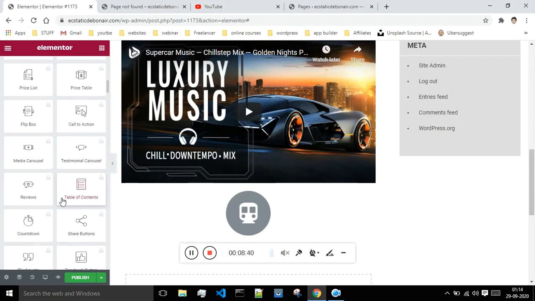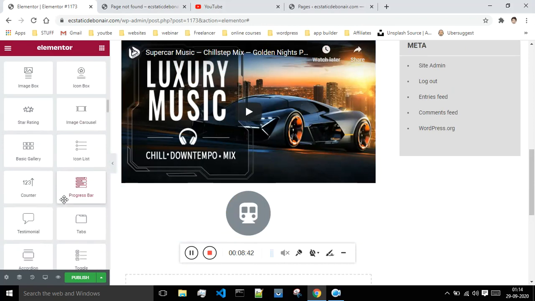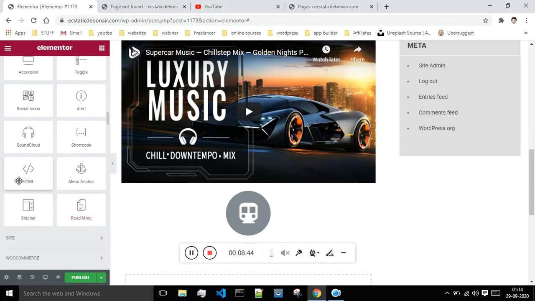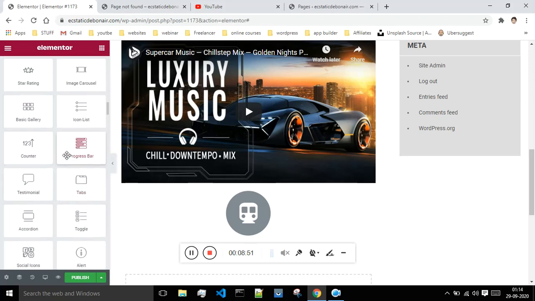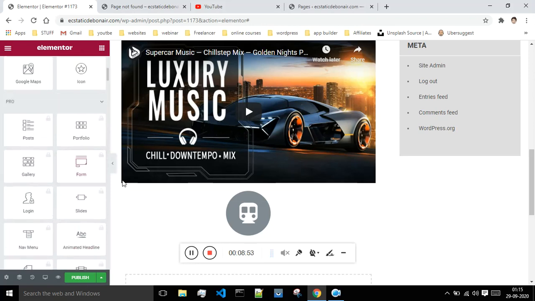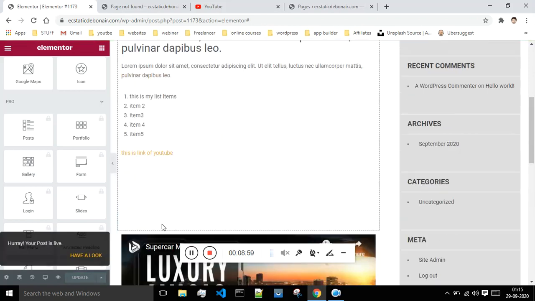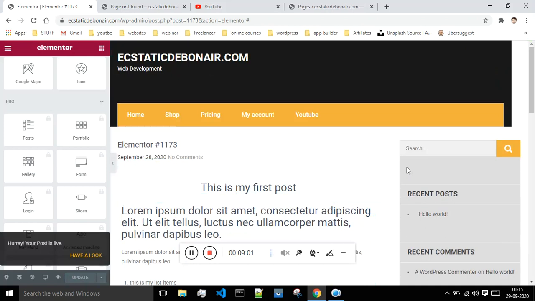Okay, so there are also many other options present over here. You can make use of them. You can even put the social sharing options. Then you can even make use of this SoundCloud. Okay, so just go through these options. I will just say publish, and this is my first blog post which is published by me, and then I will go back.